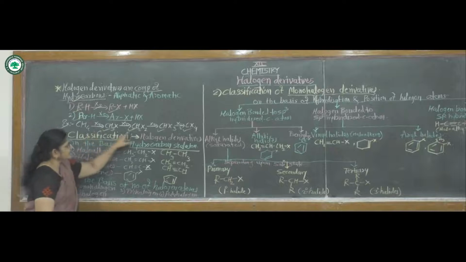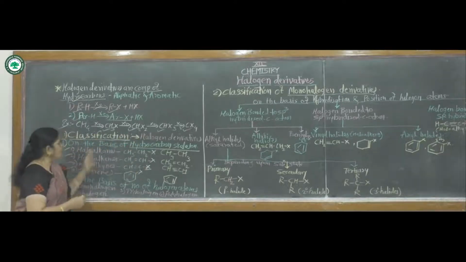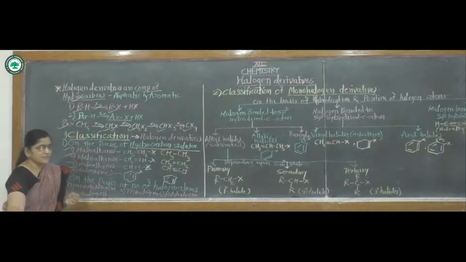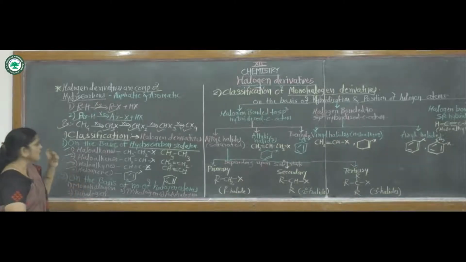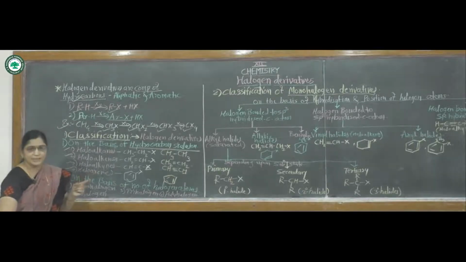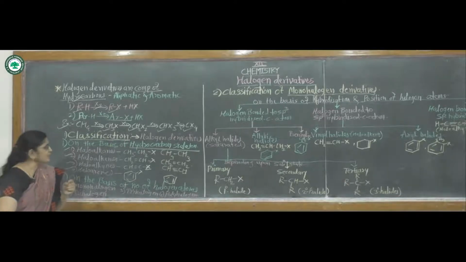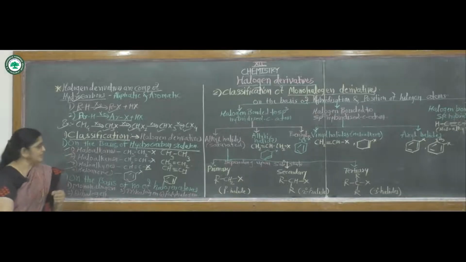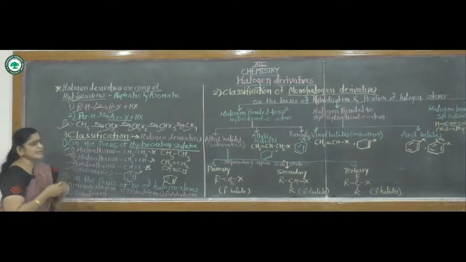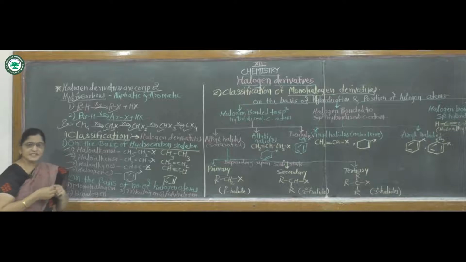Then all these are called halogen derivatives. All these examples are of halogen derivatives. So we define halogen derivative as a compound in which one or more hydrogen atoms of an aliphatic or aromatic hydrocarbon are replaced by a corresponding number of halogen atoms.